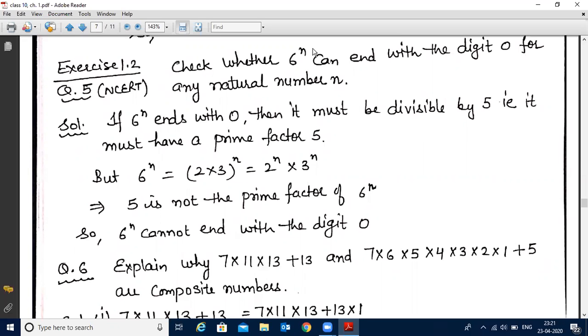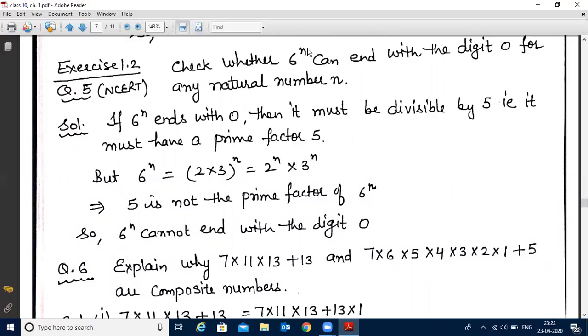Now today we will do some questions related to it. Before moving to the next concept, I request you all to practice all these concepts very well. After doing these questions, we will move to the next concept, that is revisiting irrational numbers.